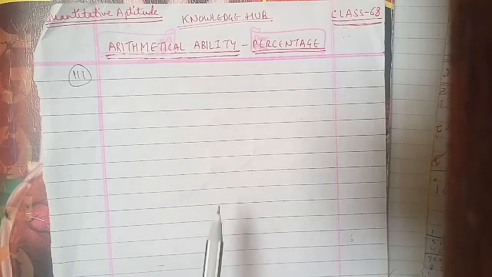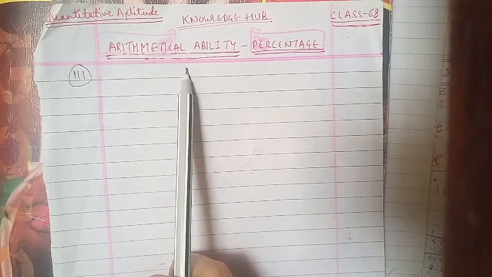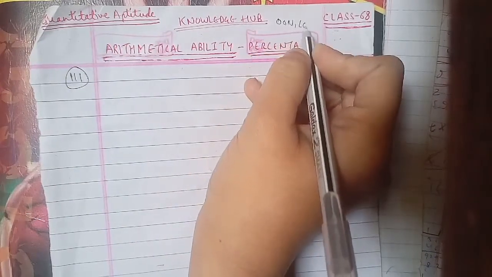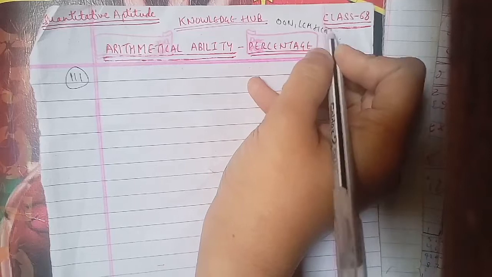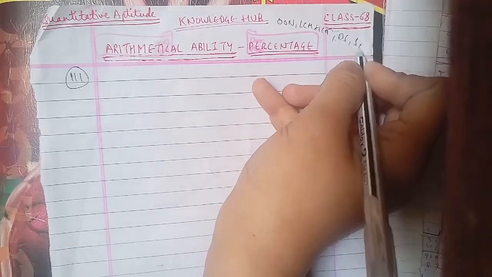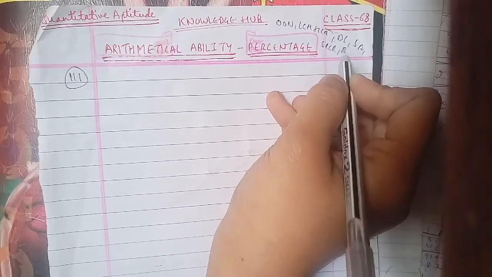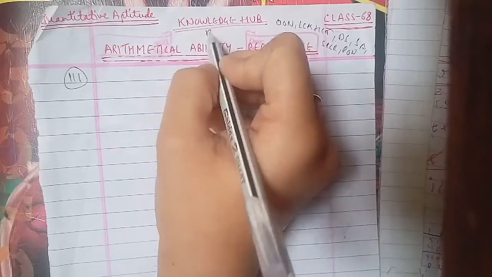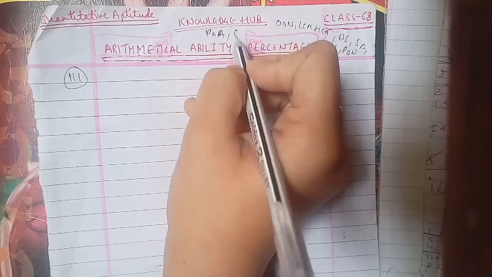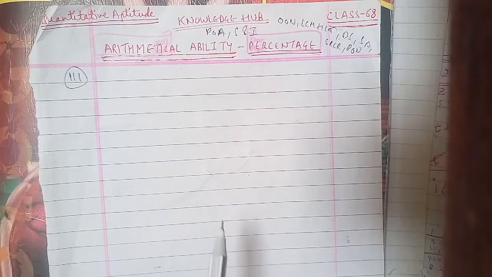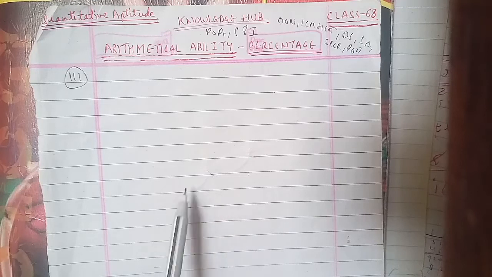in the last class. In that, we had started with arithmetical ability, where we had done operations on numbers, LCM and HCF of numbers, decimal fractions, simplification, averages, square roots and cube roots. Then we had done problems on numbers, problems on ages, and then surds and indices. And this has been the 10th topic. We are dealing with percentage. In the last class we had done the 110th question, so today we'll start discussing the 111th question of the session.